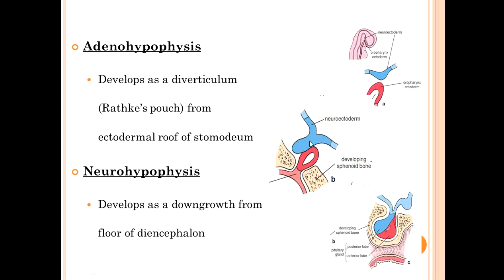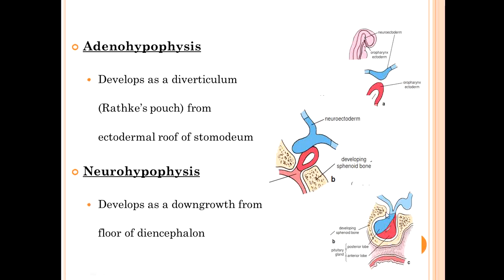Now this blue structure is coming from above as a down growth from the floor of the diencephalon. This forms the neurohypophysis. Here you can see the developing neuroectoderm and oropharyngeal ectoderm. One came from above going downward, the blue structure, the down growth from the floor of the diencephalon, forming the neurohypophysis because it is situated posteriorly.